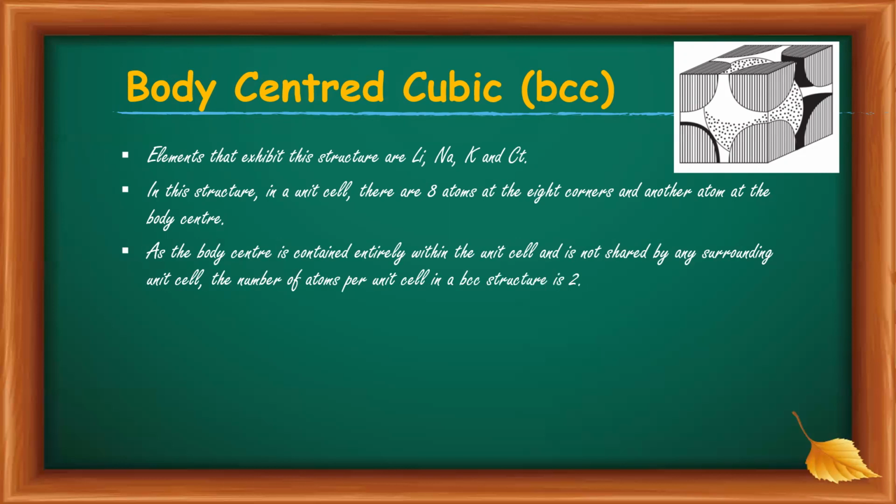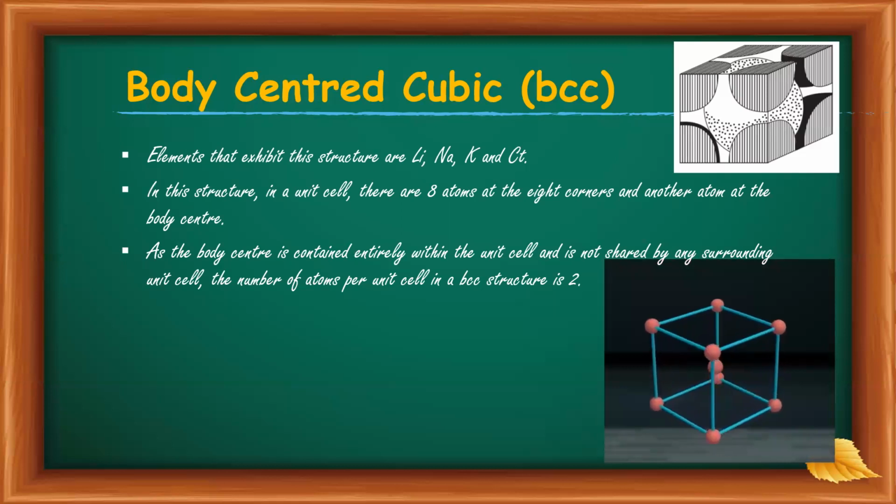As the body center is contained entirely within the unit cell, it is not shared by any surrounding unit cell. So the number of atoms per unit cell in a BCC structure must be 2. It will be clear from this video.